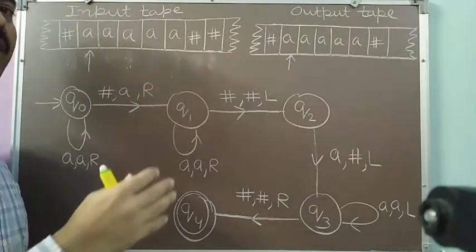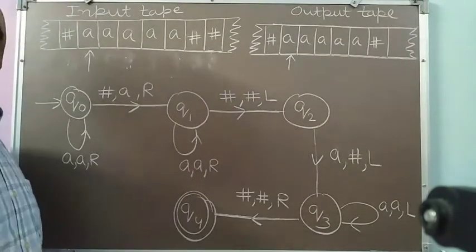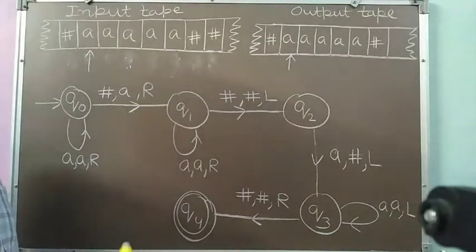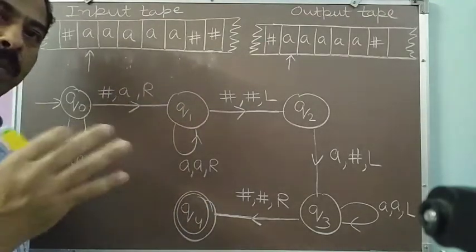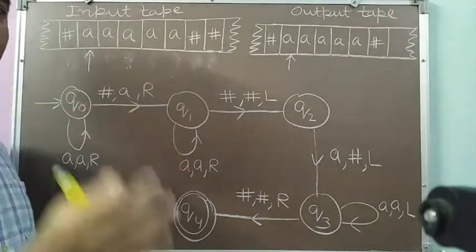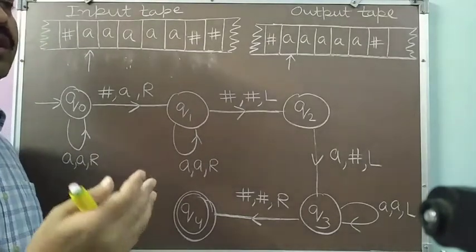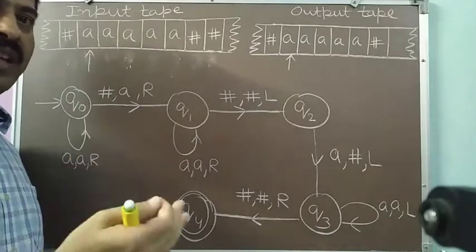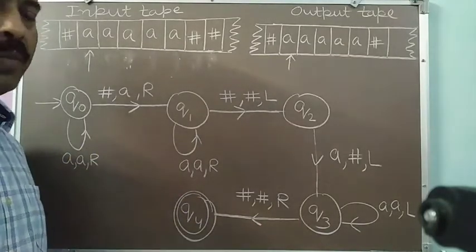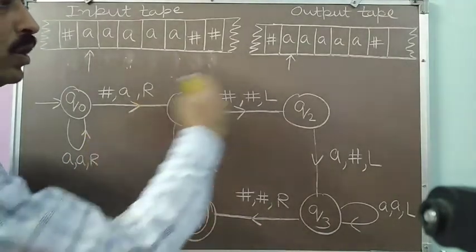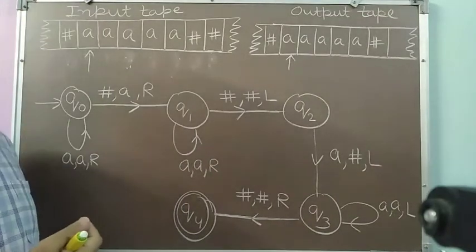That is, I have performed certain computation. So my Turing machine is not only able to accept the languages, but it is also able to perform computations. The only thing is we have to design the algorithm to perform that computation, and we have to mimic that algorithm in terms of the Turing machine.